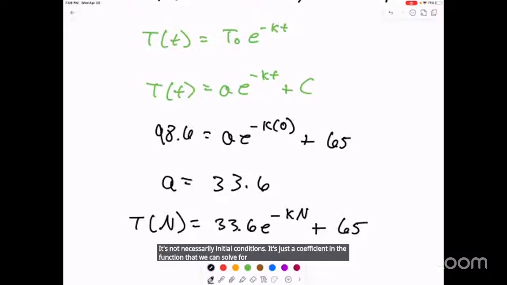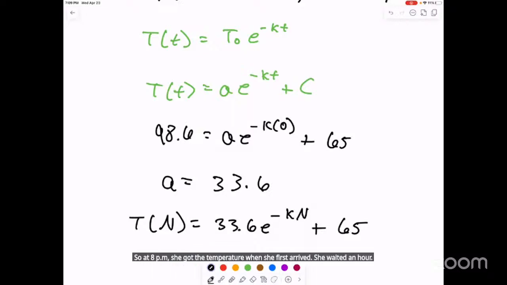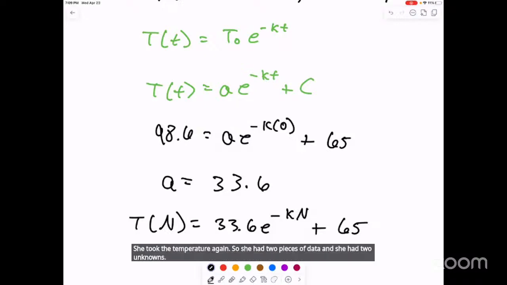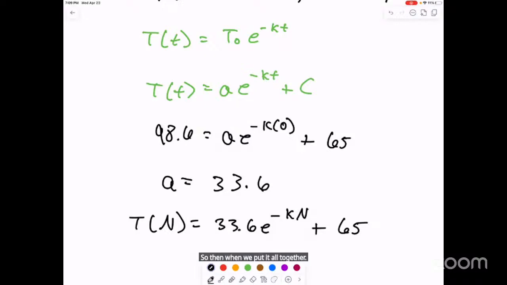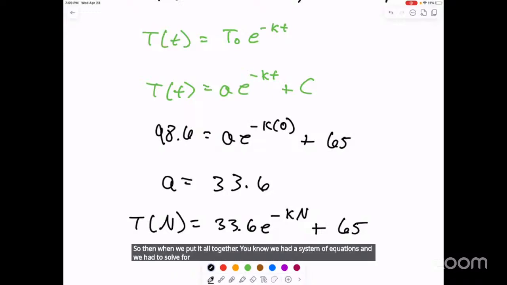So once we had our A, that's why she did 2 readings an hour apart, because we had 2 unknowns. Every time you have an unknown, you need a piece of information. So at 8 p.m., she got the temperature when she first arrived. She waited an hour and took the temperature again. So she had 2 pieces of data and 2 unknowns, and we had a system of equations to work simultaneously.